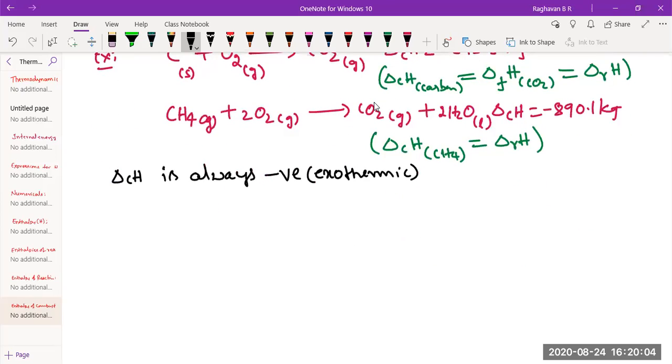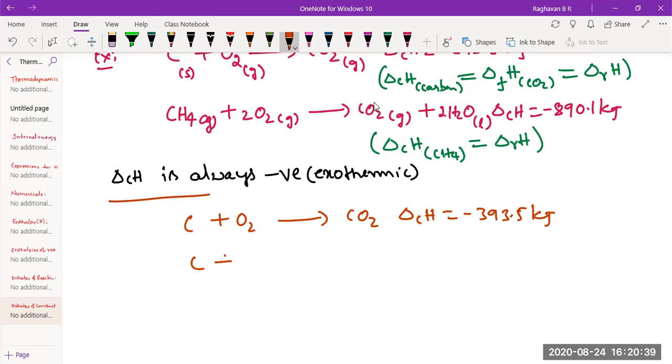They'll ask you one question here. I'll take this. See, different allotropes, you know. Carbon, which are the world famous allotropes of carbon? Diamond and graphite, right? Carbon will combust. It gives carbon dioxide. Delta CH is given as minus 393.5.